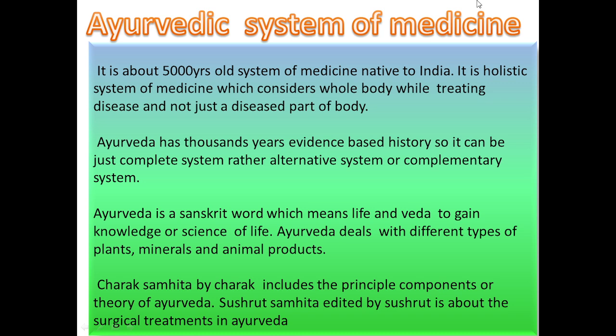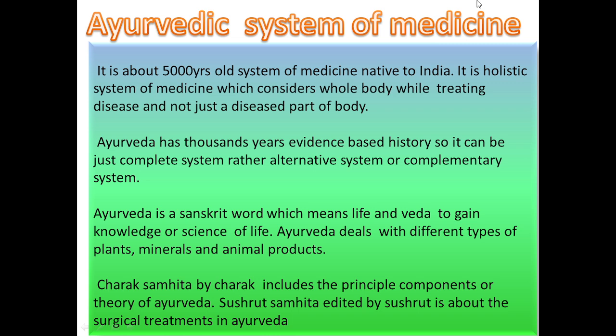Today's topic is History of Ayurvedic System of Medicine. It is about a 5000-year-old system of medicine native to India. It is a holistic system of medicine which considers the whole body while treating a disease and not just the diseased part of the body. Whenever treatment is given in the Ayurvedic system of medicine, it will consider the whole body.